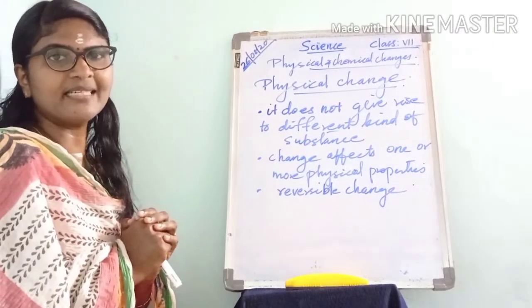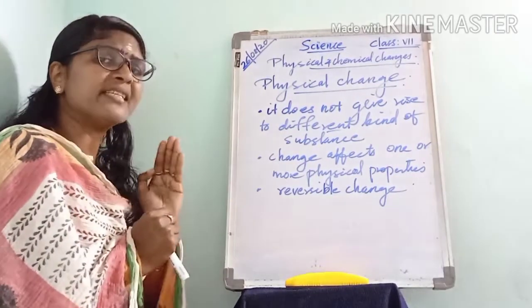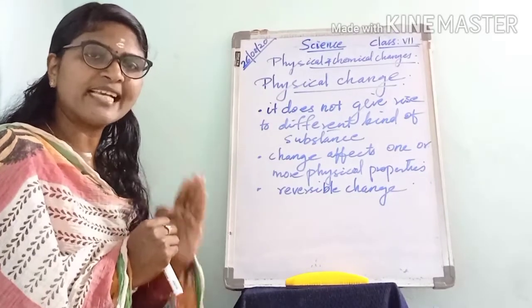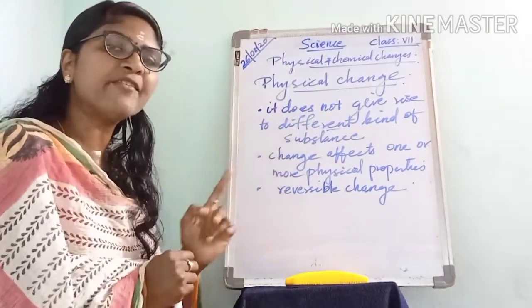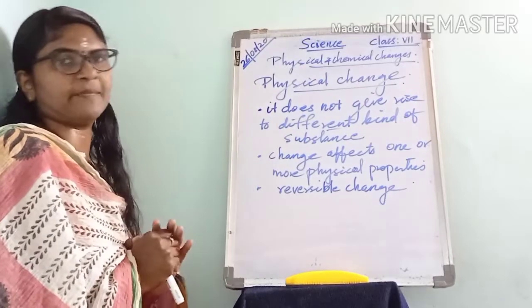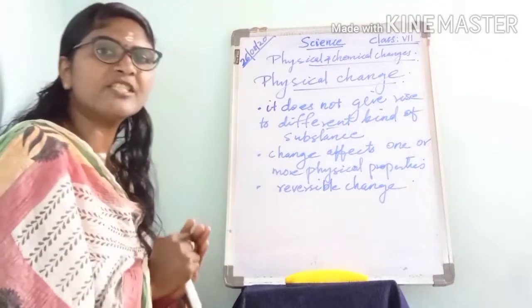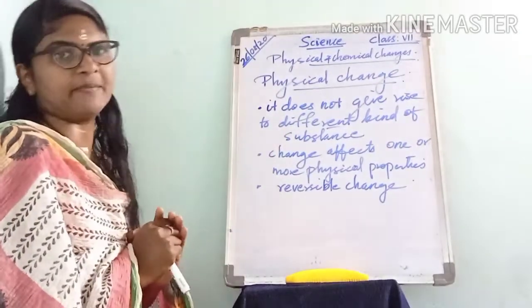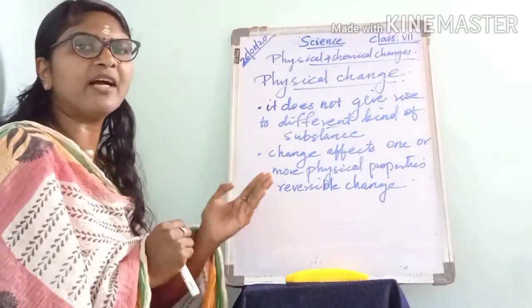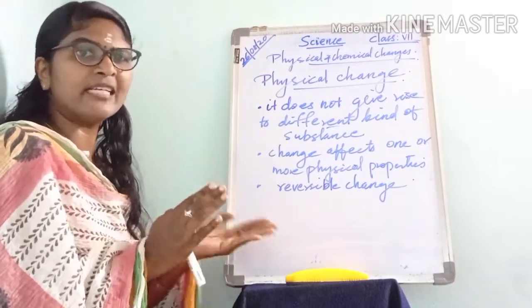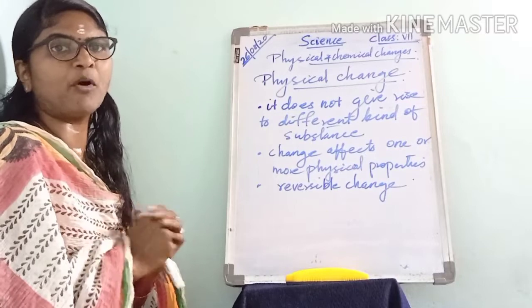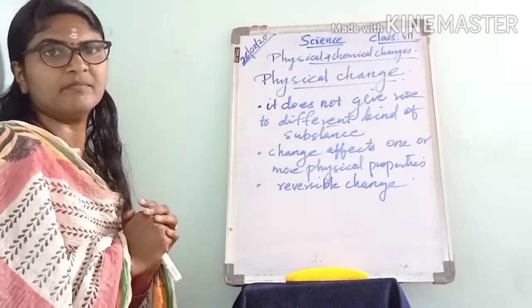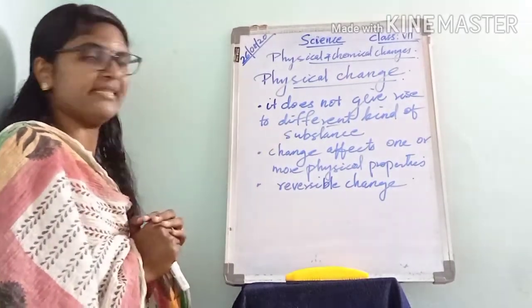When a substance undergoes a physical change, it does not give rise to a different kind of substance. When we heat water, we do not get a different kind of substance. Both have the same composition. That is the physical change.